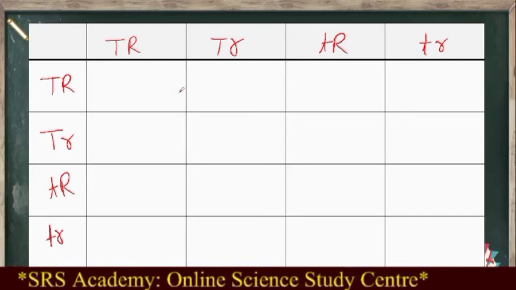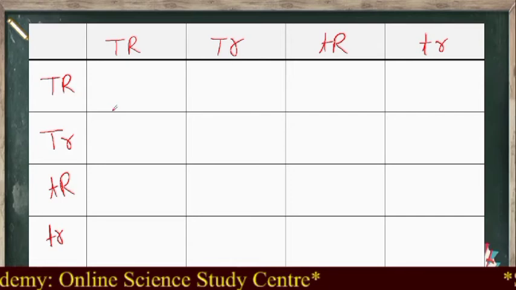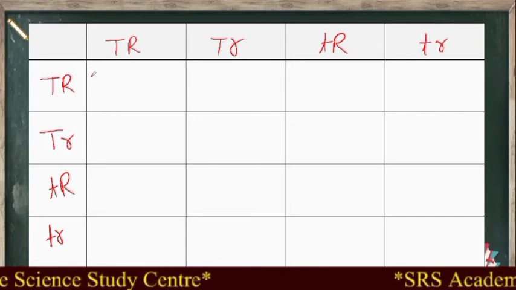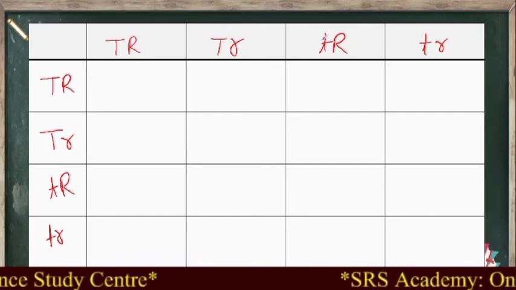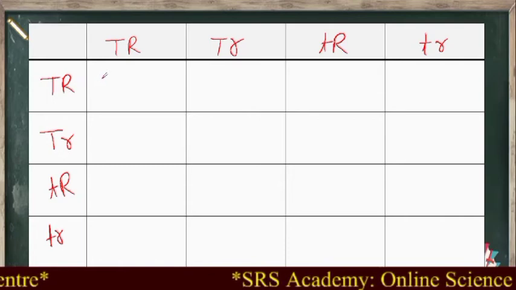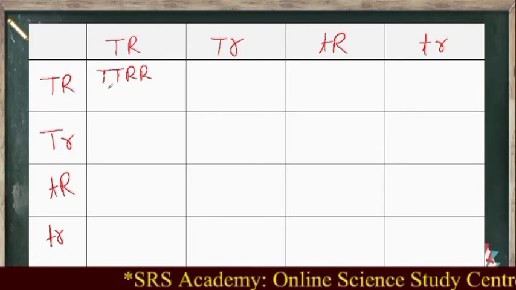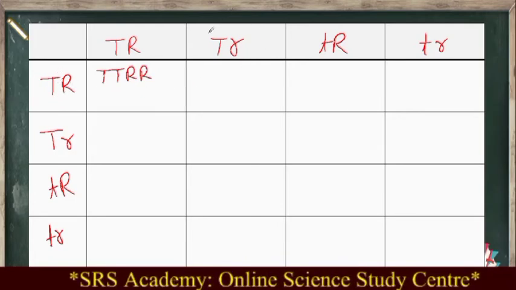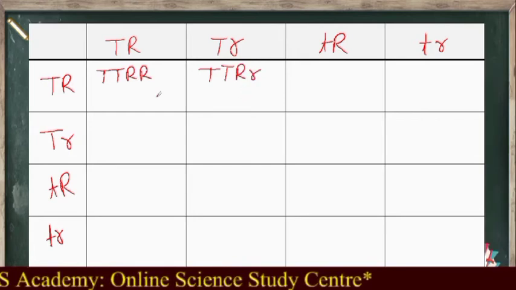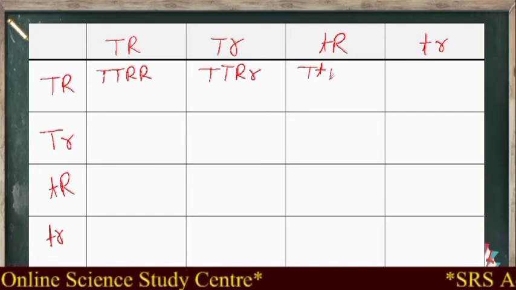Now we have written the gametes. Now we'll write the fertilization. What happens, how they combine together, and after combination what are the kinds of plants produced by these fertilizations. When these two combine together, we'll get capital T, capital T, capital R, capital R. Next, when these two combine, capital T, capital T, capital R, small r. Next, these two, capital T, small t, capital R, capital R.